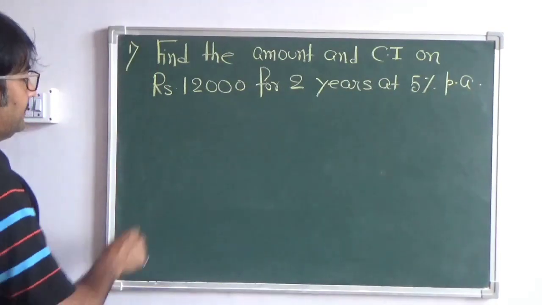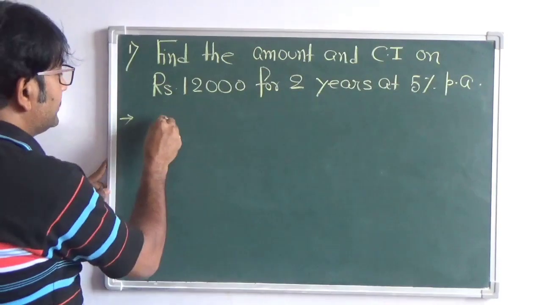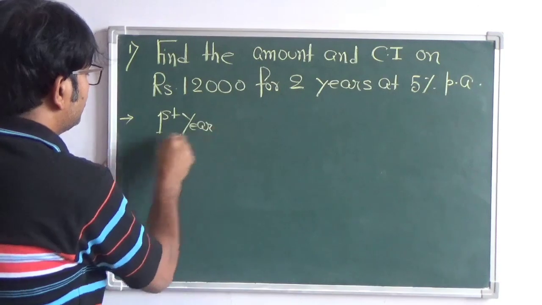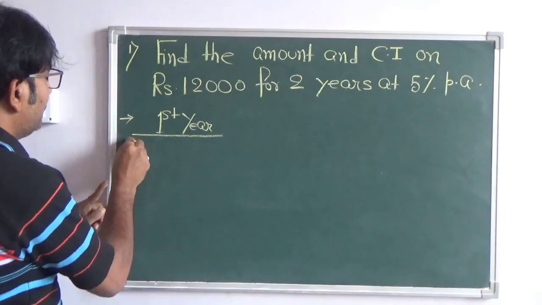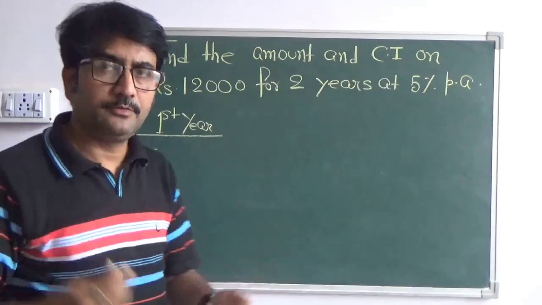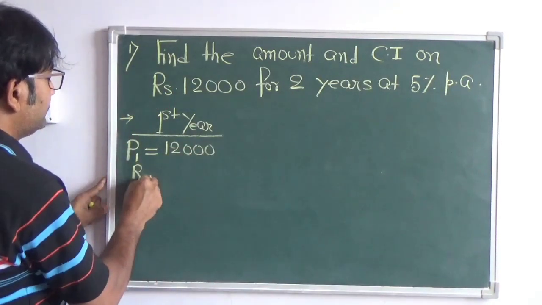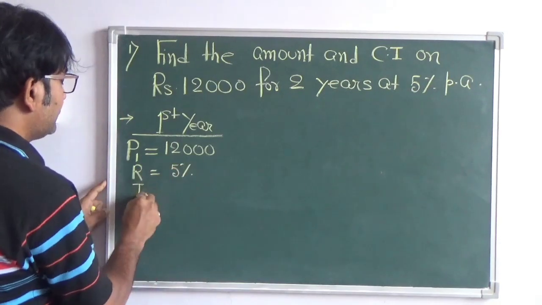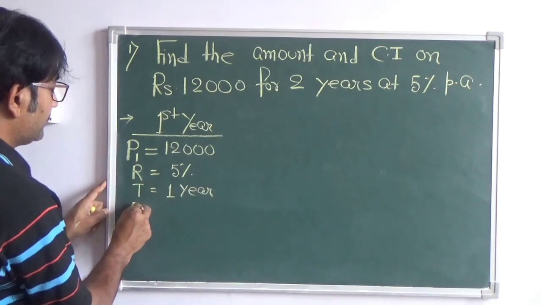Now to start with this, we start with the 2 years. So first year, we write first year. The principal, note down, suppose the principal for the first year we denote it by P1. So P1 is 12,000. Rate which is uniform, so it is 5%. We don't write R1. And T is 1 year only because it is for the first year. So from here we have got I1.